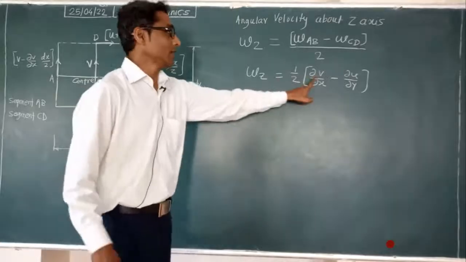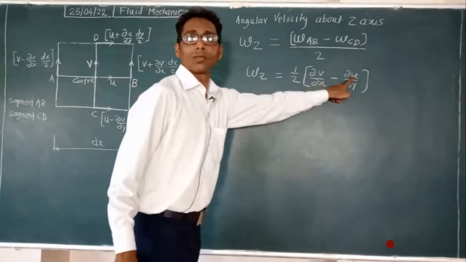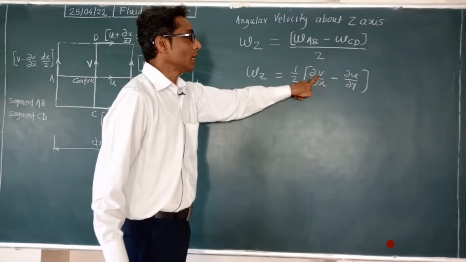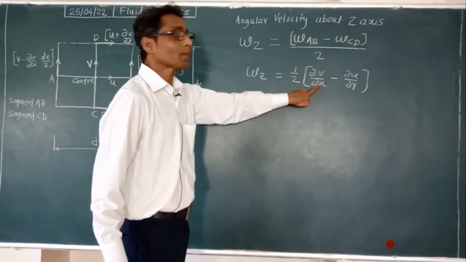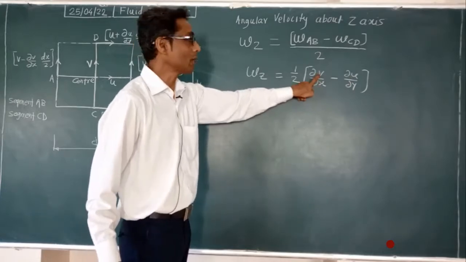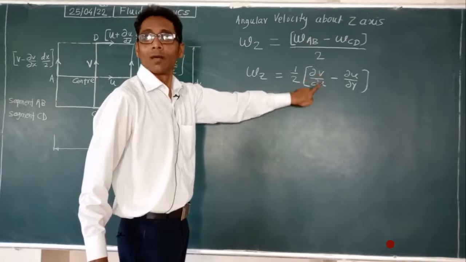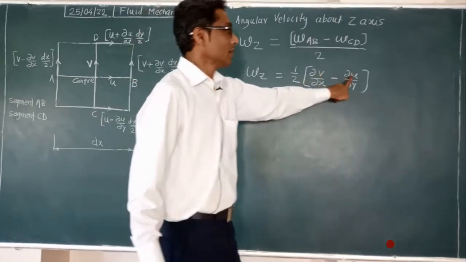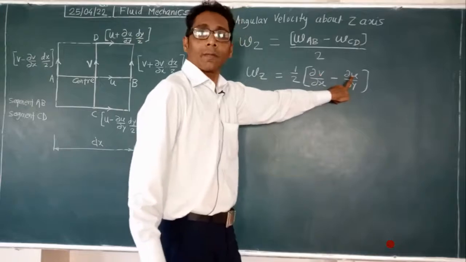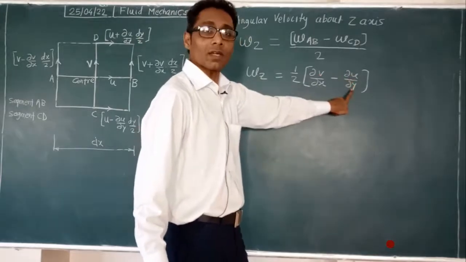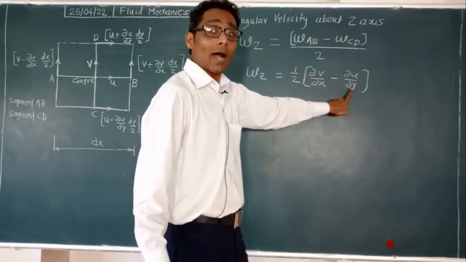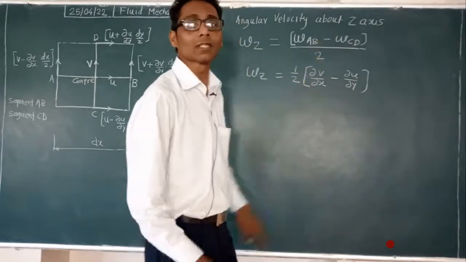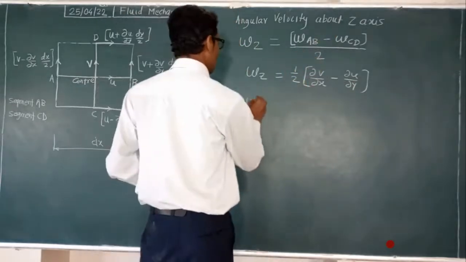So it is v and u, and with respect to each, we take the perpendicular direction. v is along the y direction, but its differentiation is with respect to x. Here u is along the x direction, but its differential component is y, which is perpendicular. In that way you can remember and write the expression for omega x.